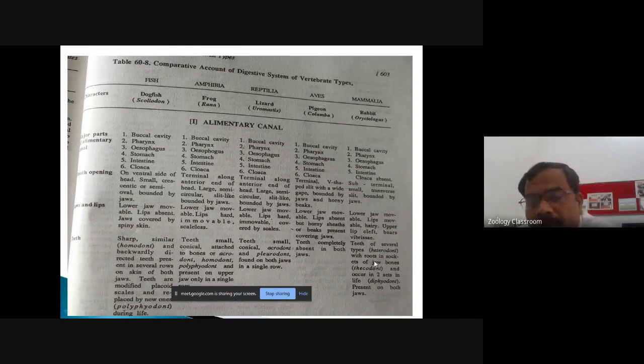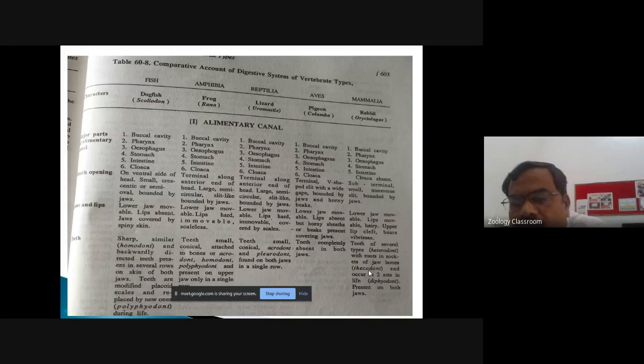Come to the mammal, that is rabbit. In rabbit, teeth of several types. This condition is called as the heterodont condition. Several types meaning incisor, canines, premolars, and molars. So these are the 4 basic types. And the root of these teeth, these are located in the socket of the jawbone. This condition is called as the thecodont condition. That means our teeth, these are directly articulated into the jawbone.